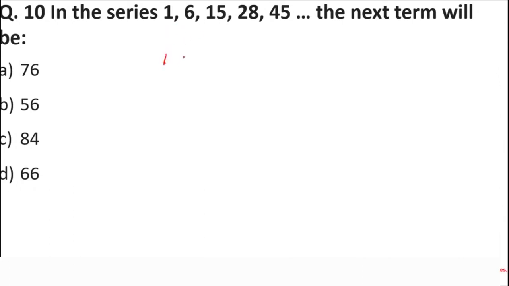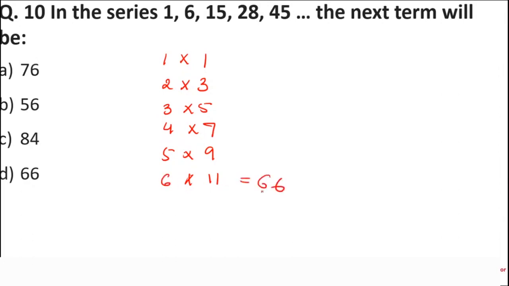Yes. When we multiply 1 with 1, we get 1. If we multiply 2 and 3, we get 6. 3 and 5, we get 15. 4 and 7, we get 28. 5 and 9, we get 45. So here we are taking all the odd numbers: 1, 3, 5, 7, 9. If we take 9, the next term will be 11. And the other number is going in the order 1, 2, 3, 4, 5, then this becomes 6. And 6 into 11 is how much, students? It is 66.